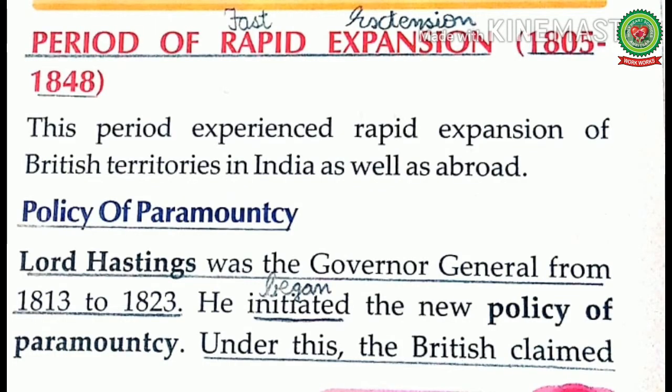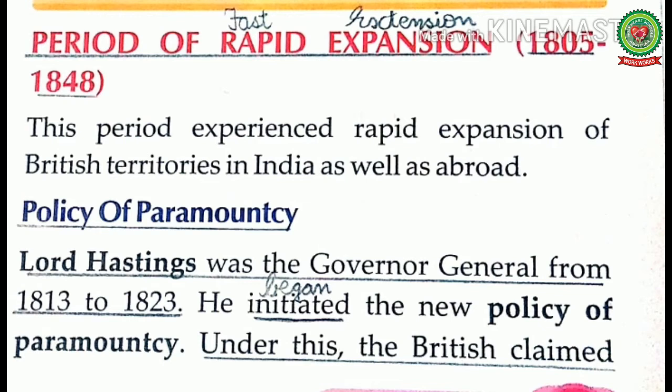Now let us read and discuss the period of rapid expansion, that was from 1805 till 1848. This period experienced rapid expansion of British territories in India as well as abroad. Policy of paramountcy. Paramountcy means supreme power or authority.